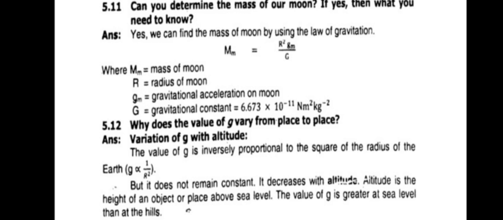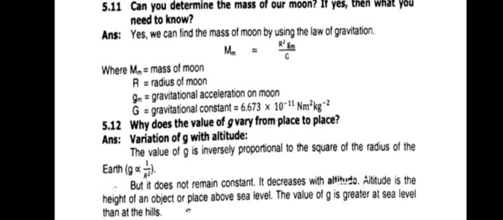Our next question is 5.11. Can you determine the mass of our moon? If yes, then what do you need to know? The answer is so simple that yes, we can find the mass of the moon by using the law of gravitation. By writing down the formula, just as you have tried for the mass of the earth, but for the mass of the moon we will use small m in contrast to capital M of the earth. The formula is capital M into m equals r squared g over capital G.